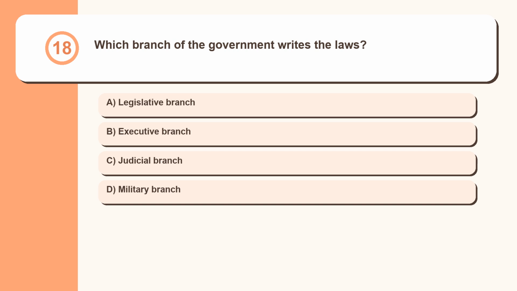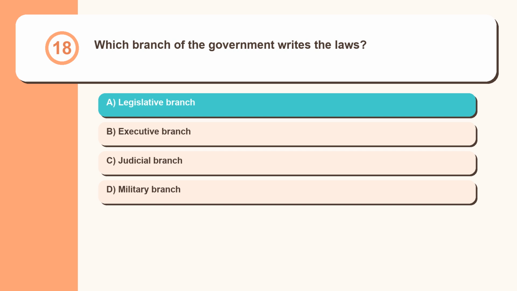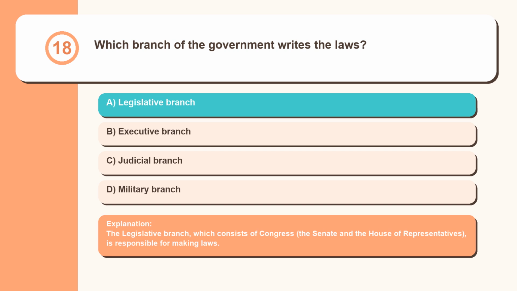Question 18. Which branch of the government writes the laws? Legislative branch, executive branch, judicial branch, military branch. The legislative branch, which consists of Congress, the Senate and the House of Representatives, is responsible for making laws.